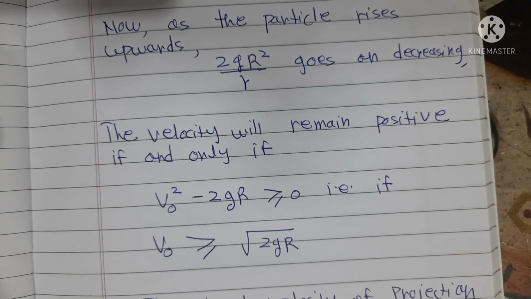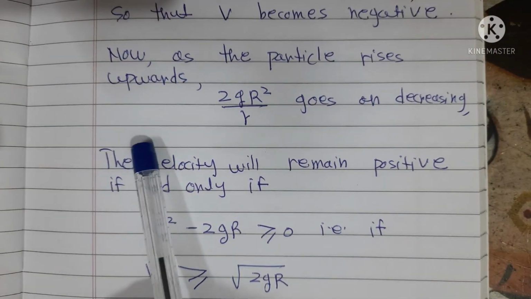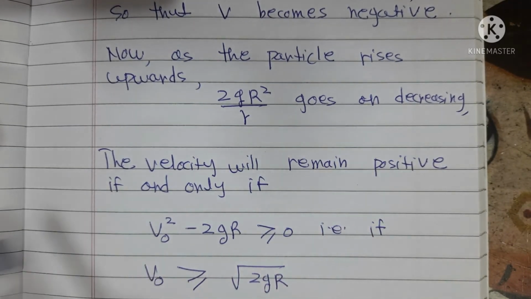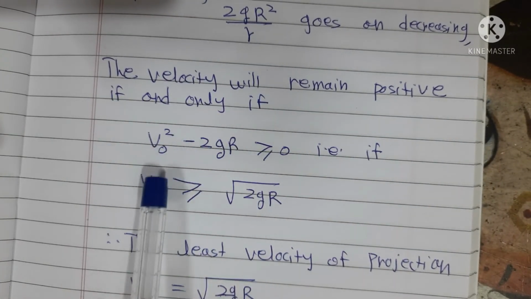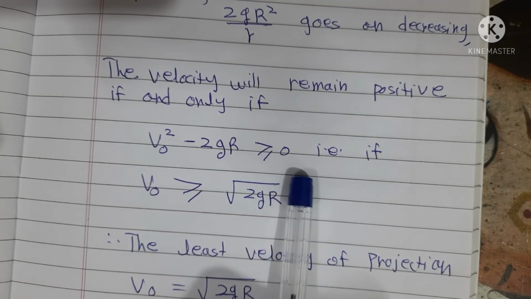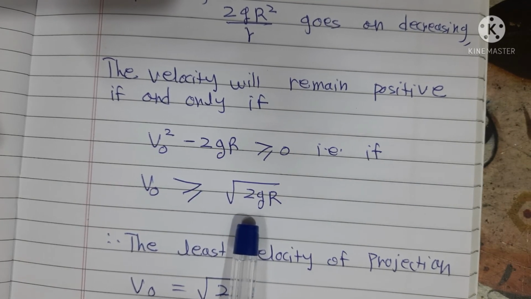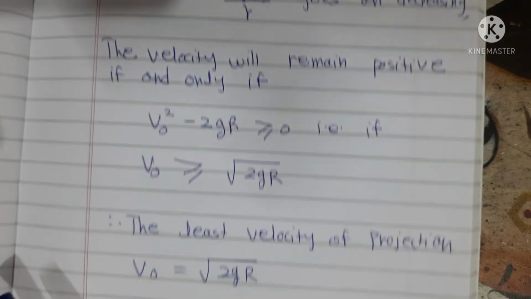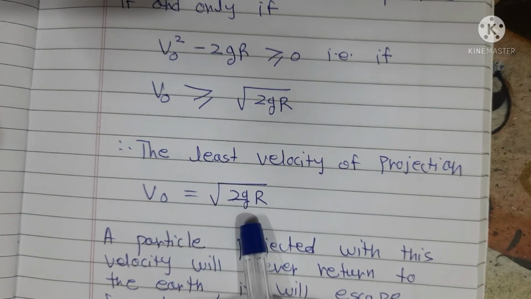Now, as the particle rises upward, 2gR square upon r goes on decreasing. Therefore, the velocity will remain positive if and only if v0 square minus 2gR is greater than or equal to 0. That is, if v0 is greater than or equal to the square root of 2gR. Therefore, the least velocity of projection v0 is equal to the square root of 2gR.